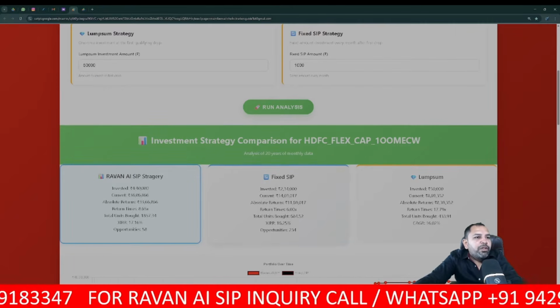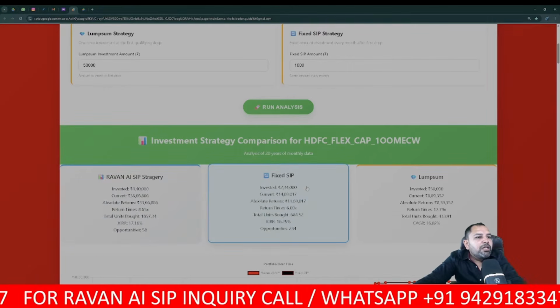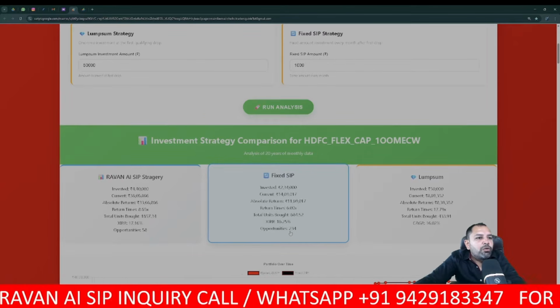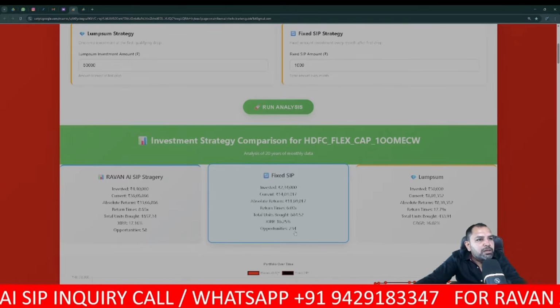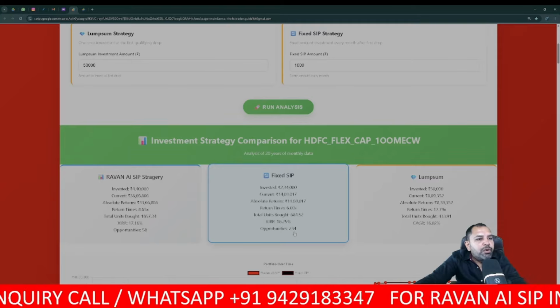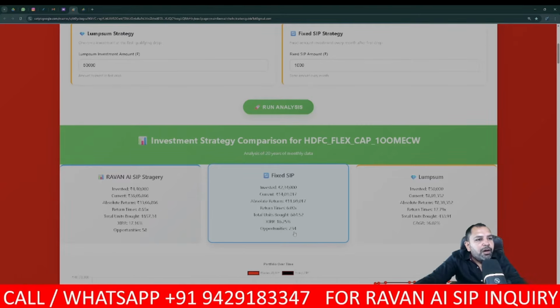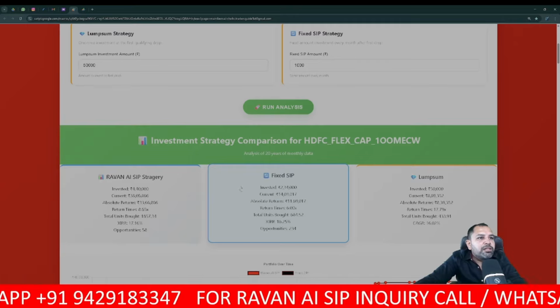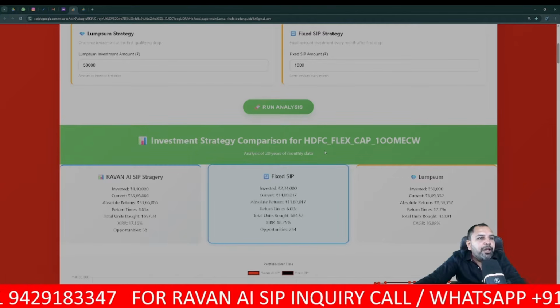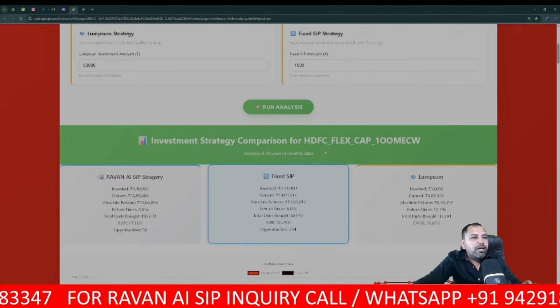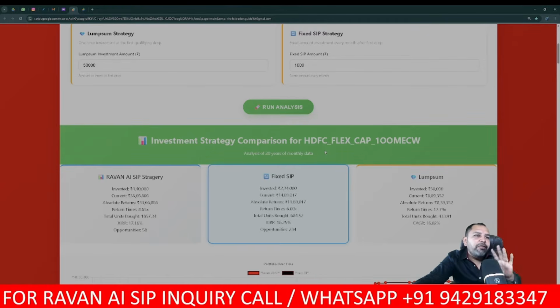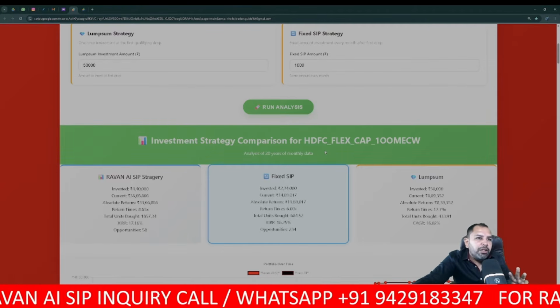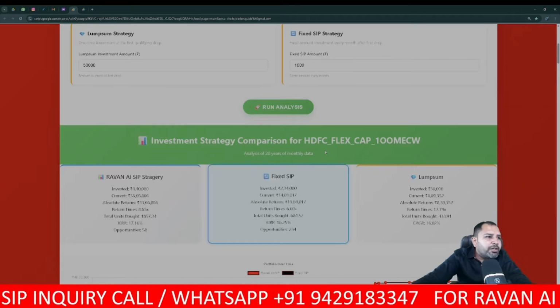We'll first go with the fixed SIP. Here in the fixed SIP we got almost 234 months of data. We have invested 1000 each month, and this is 20 years of data of HDFC FlexiCap. If you are aware, HDFC FlexiCap has completed more than 30 years in its history.